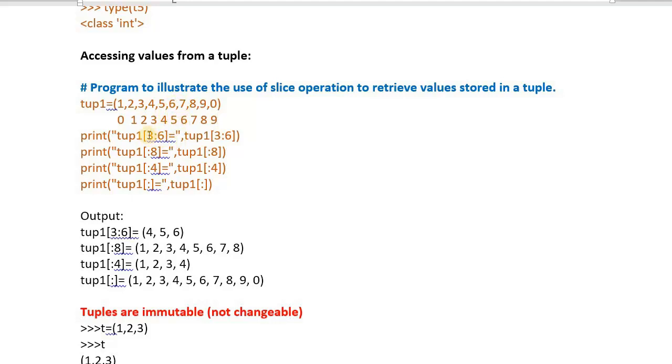Value at index 3. Value at index 4. Value at index 5. Value at index 6 it will not read. That's why we are getting 4, 5 and 6.